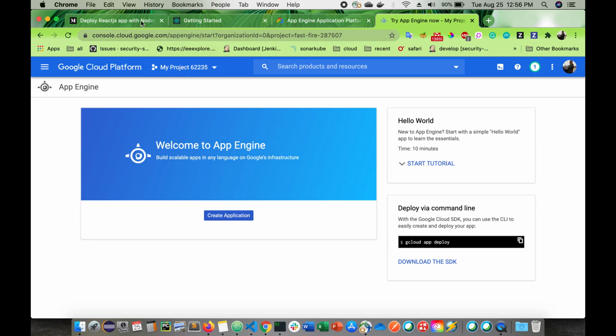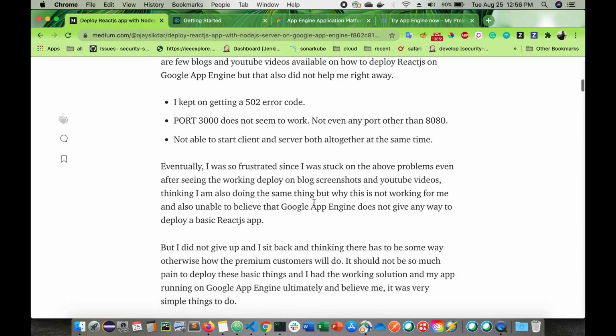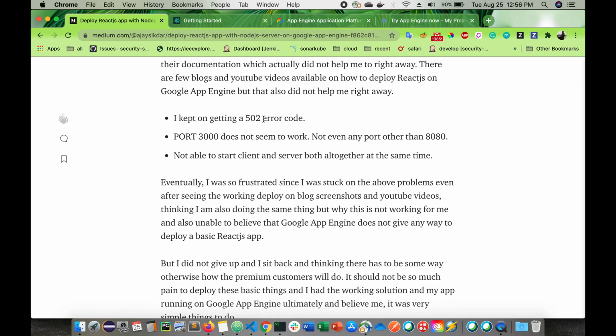I was facing basic problems which I have mentioned here as well. One is that I kept getting 502 error code, and 3000 doesn't seem to work, not even any port other than 8080, and I was not able to start client and server both together at the same time. So these are the problems I was facing.